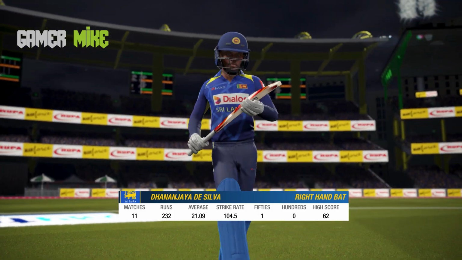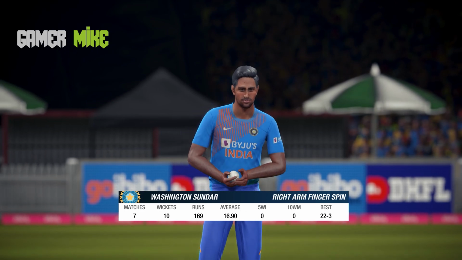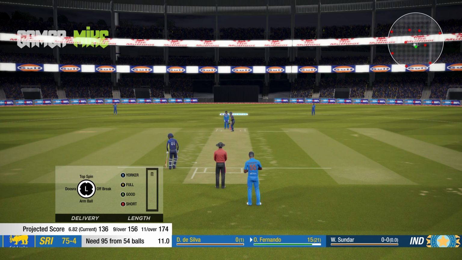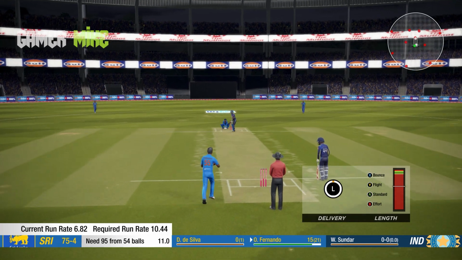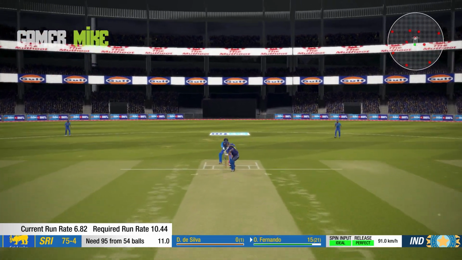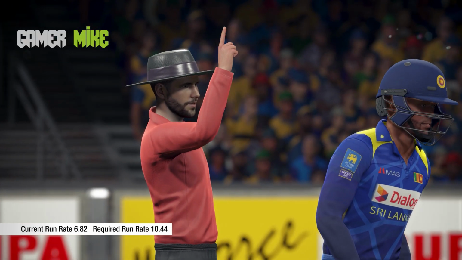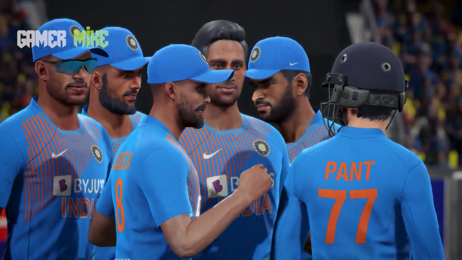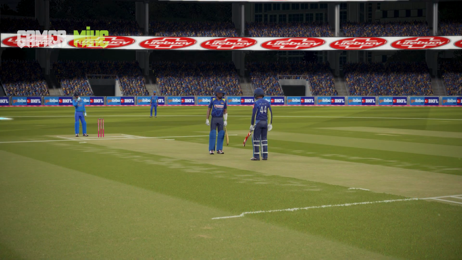Dhananjaya De Silva, right-handed batsman, coming into bat. And now changing the bowling, Washington Sundar, right arm off spinner, just 7 matches, not so much experienced, as Ravindra Jadeja was replaced by Sundar. And let's see what he has got in store. First ball. Oh, there's an edge. There's a sound, and umpire raises his finger. That's given it. Straight away, first ball, Sundar strikes, and that's another wicket goes off for Sri Lanka.